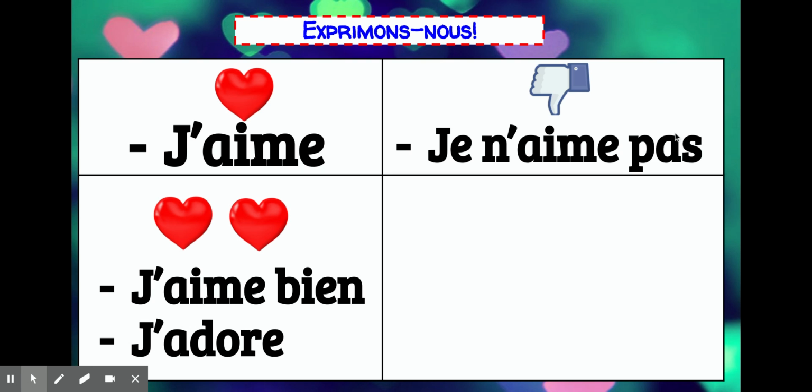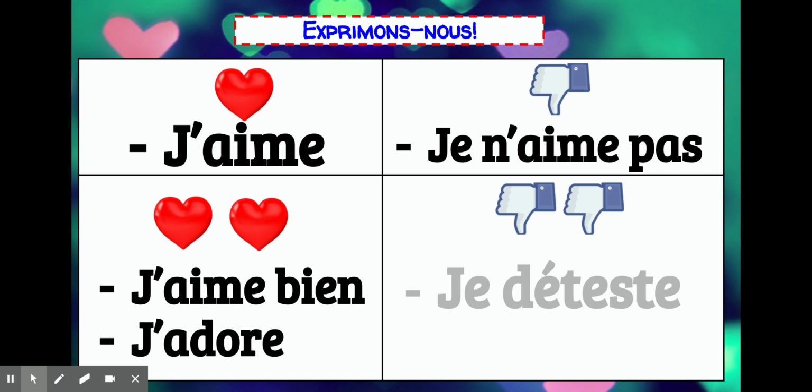So you've seen this ne and pas before, when we talked about avoir, but now we should be starting to recognize that this ne or n' and pas is kind of like a sandwich, and it's going to go around our verb. If we pretend that our verb is the meat of our sandwich, this ne is our top bun and pas is the bottom bun. So it always goes around the verb. So we have je n'aime pas, which means I don't like. Next is je déteste. Say that one with me. Je déteste. It means I hate.